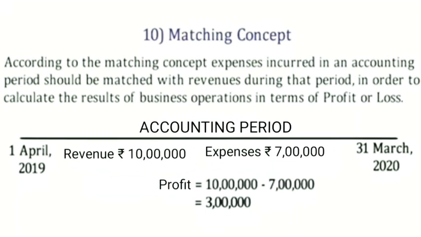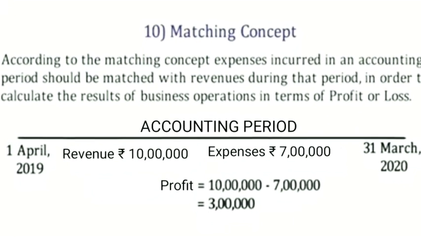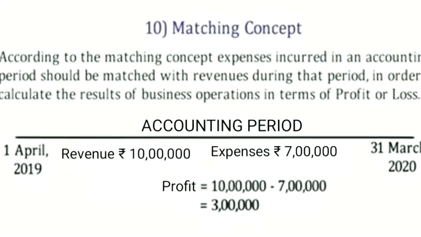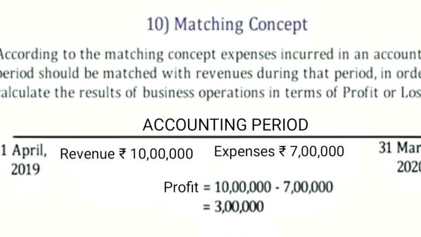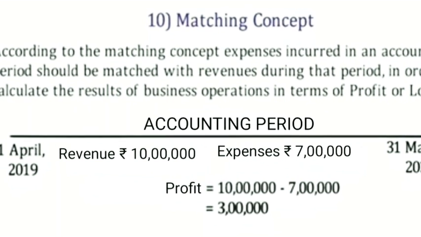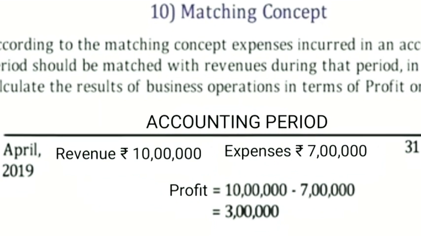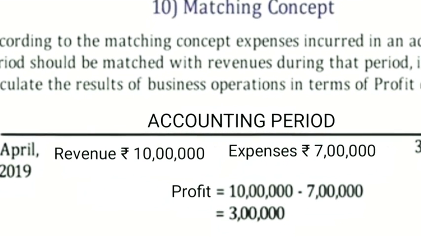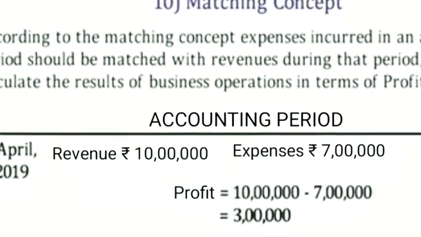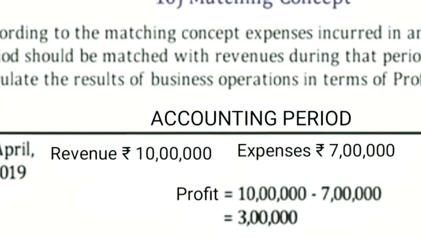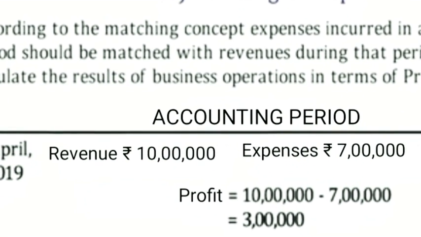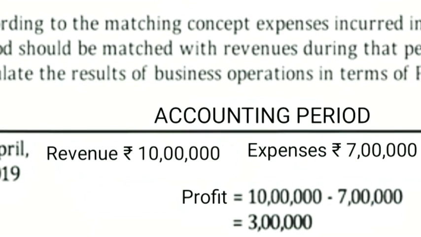For number 10, this concept is somewhat related to the accounting period concept. So what is this concept? This concept is very useful in determining the net profit for the business operation. This says that whatever expenses are made should be adjusted with the revenue of the following accounting period and its income.